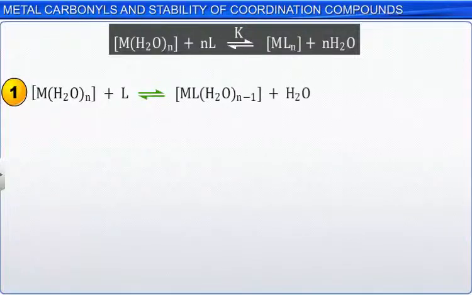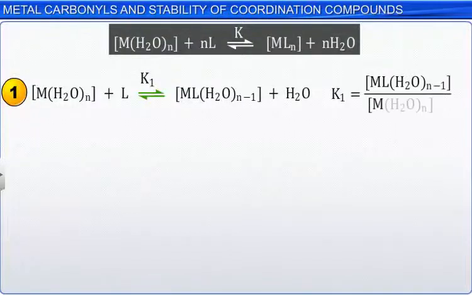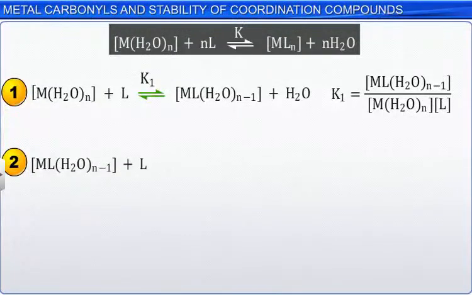The second step may be written as MLH2O(N-1) plus L in equilibrium with ML2(H2O)(N-2) plus H2O. The stability constant K2 for this step is equal to the concentration of ML2(H2O)(N-2) divided by the concentration of ML(H2O)(N-1) multiplied by the concentration of L.